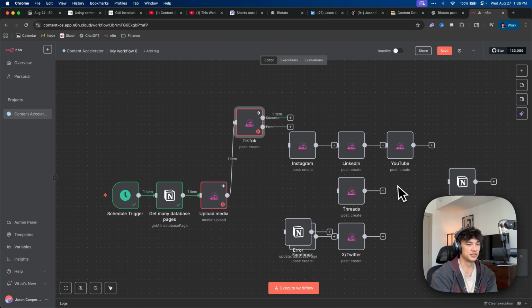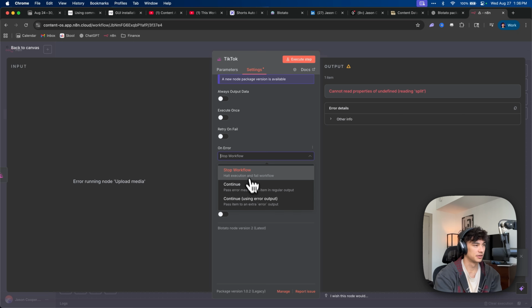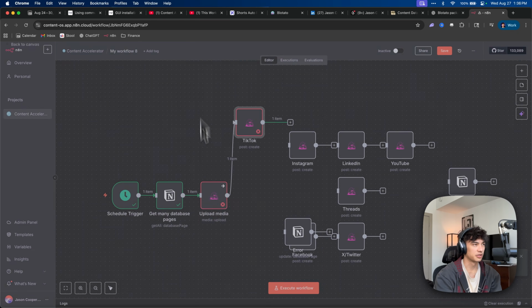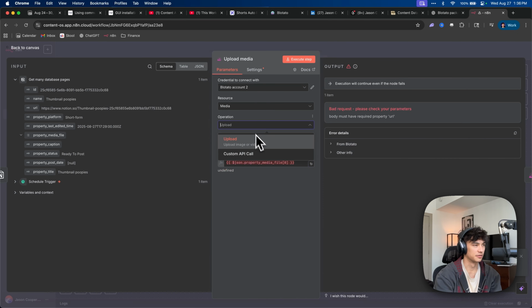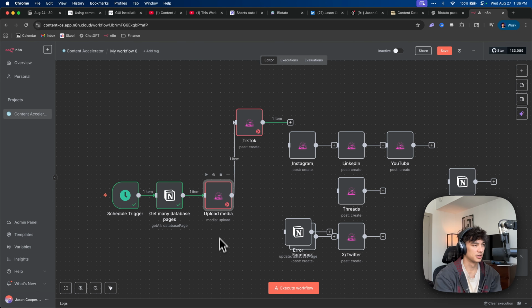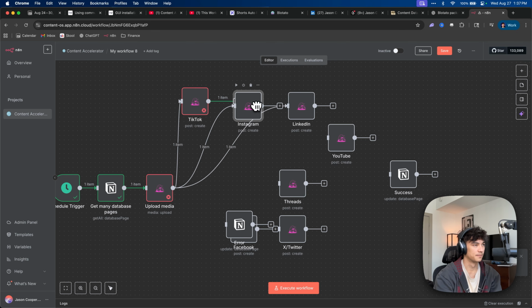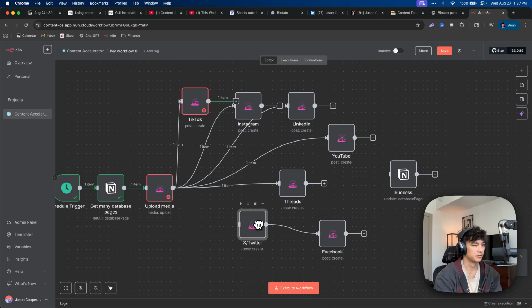Okay, so yeah, this is definitely a problem with the community nodes. All right, so that just means it's a problem with the community nodes then. So we can't really do any error handling. So let's go back here. Let's just click stop workflow for all these, and then we're just gonna connect up everything again. Yeah, let's just get rid of that.